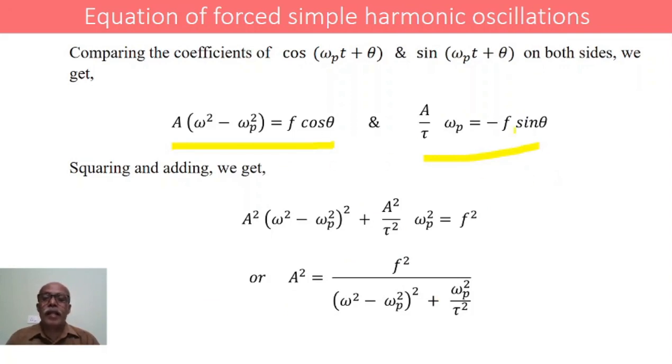Now, squaring and adding these two terms, we get A²(ω² minus ωp²)² plus (A²/τ²) ωp², that is equal to F² cos² θ plus F² sin² θ, that is simply equal to F². Therefore, I take A² common from these two terms, and finally, A² will be equal to F² divided by (ω² minus ωp²)² plus ωp²/τ². This is about A², the square of the amplitude.